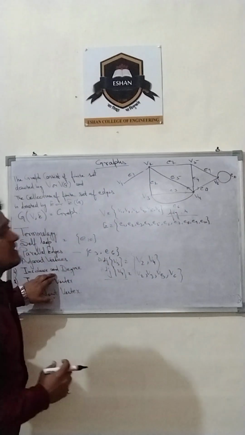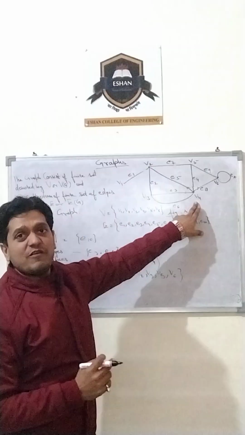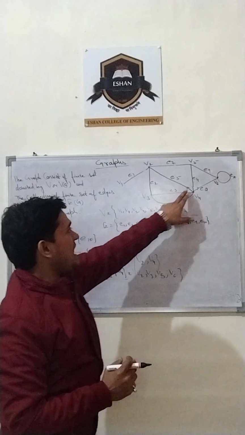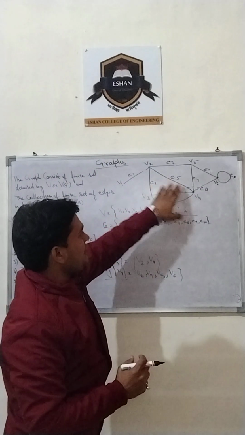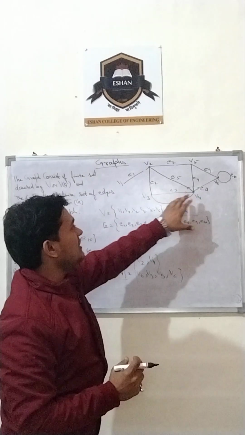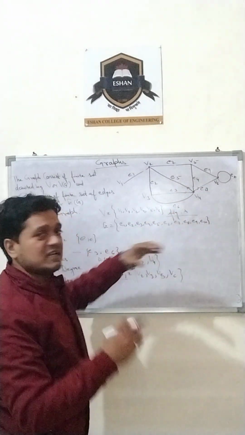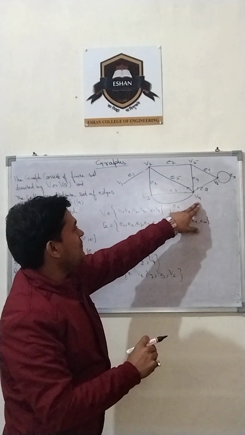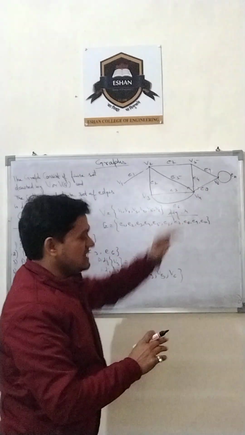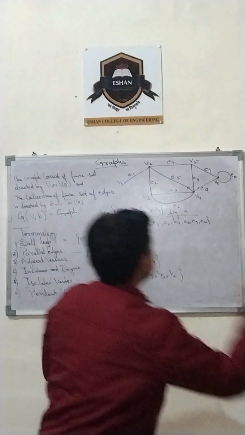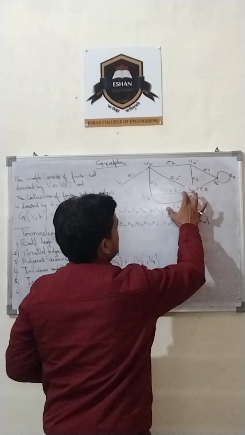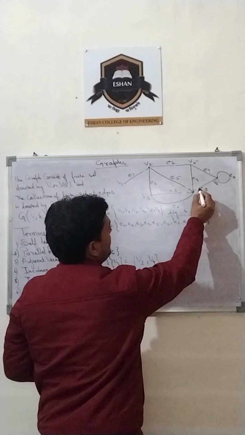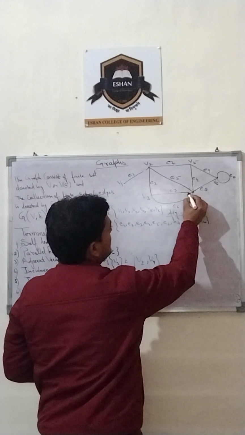If we talk about the incidence edges on vertex V4, the edges whose direction is coming inwards are called incidence. The incidence edges of V4 are E3 and E4, not E5 and E8, because their arrow is outwards. These are not incident. Incident means coming in here. So if we draw our arrow, the incidence of V4 is E3 and E4. If we erase this arrow, incidence means in the directed graph. If we talk about the directed graph, then the incidence will come.